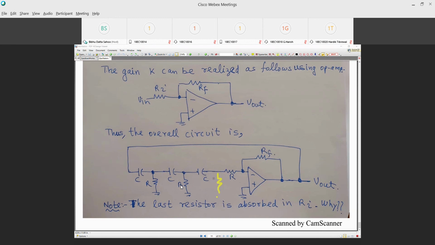Now look at it this way: this is the virtual ground. So the resistor that was connected to ground can now be connected over here, and we can define RF by RI equal to 30. Now if I fix RF, then I know R. Once I know the R's, I can find out the C for the desired frequency of oscillation.